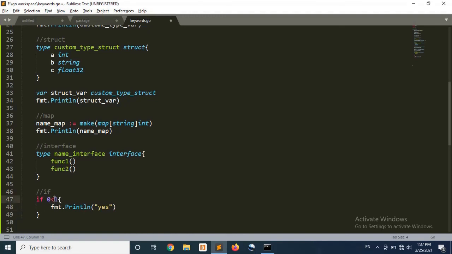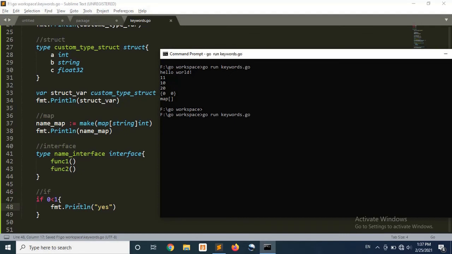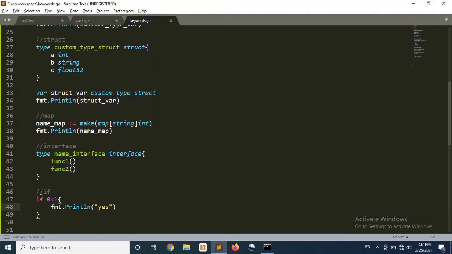Suppose I have changed the symbol. Now I am saying if 0 is less than 1, then it needs to print yes. Okay, so here the output is as we want it. The if keyword tells the compiler that there is a condition that needs to be evaluated. If the condition is true, then it will follow the statements that come within the block.